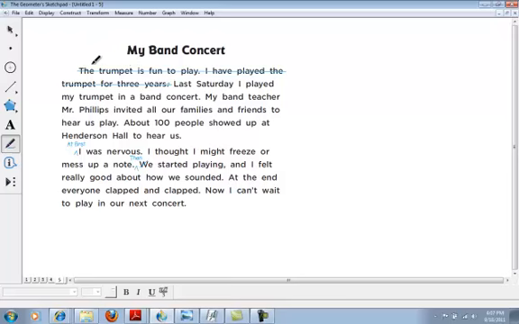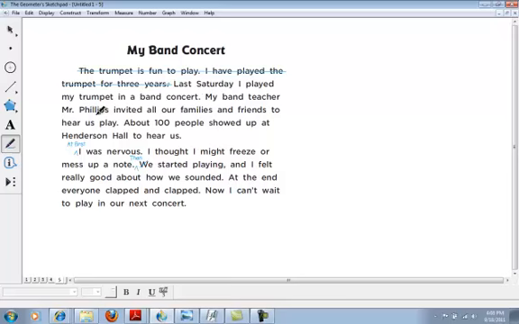Now, I notice here that the beginning, the trumpet is fun to play, and I have played the trumpet for 3 years. That doesn't really fit with our topic of playing in the band concert last Saturday, so we need to just take that part out. While those are true facts, they don't really fit with our topic. Now, we can start with the sentence, last Saturday, I played my trumpet in a band concert. That states our topic, and that begins our story.